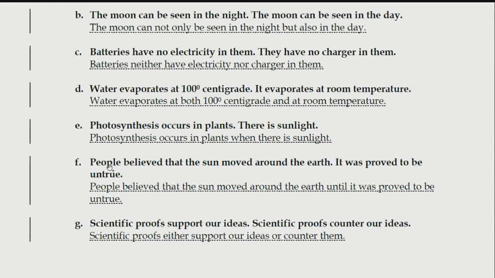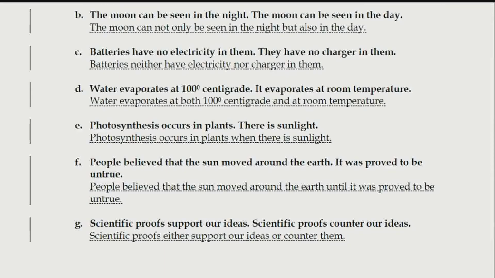Next one. People believed that the sun moved around the earth. It was proved to be untrue. This also I need to explain to you. Just imagine this number 100 is the earth. And this cursor, you can see this hand, this is the sun.